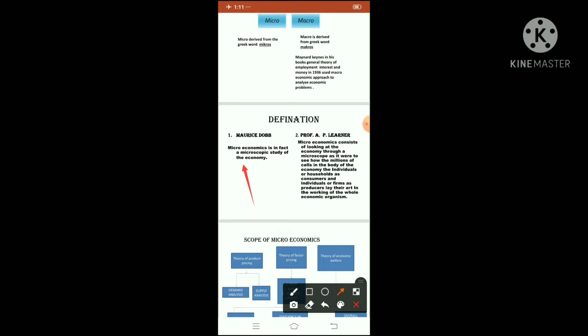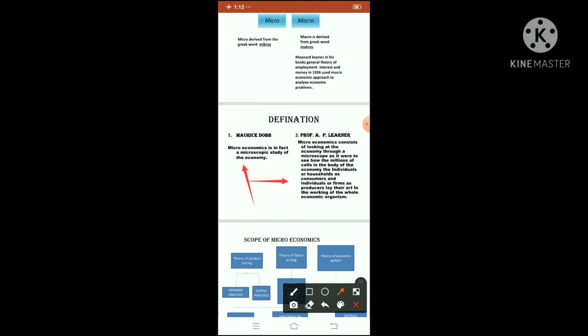How has Morris Dobb defined microeconomics? Microeconomics is in fact a microscopic study of the economy. A simple definition by Morris Dobb, because you have to learn the definitions by heart, children. So Morris Dobb simply defined it as a microscopic study of the economy.